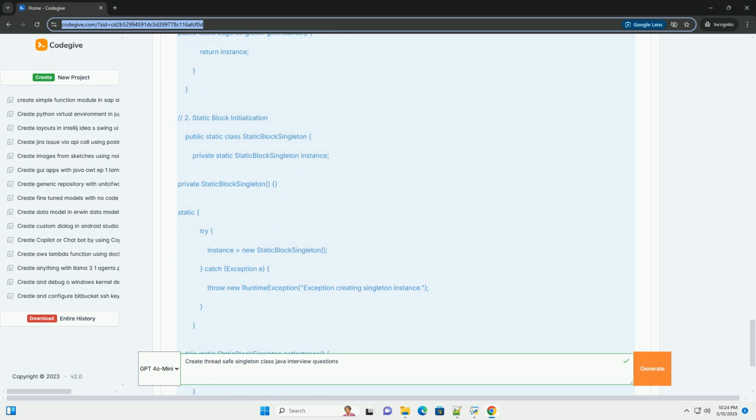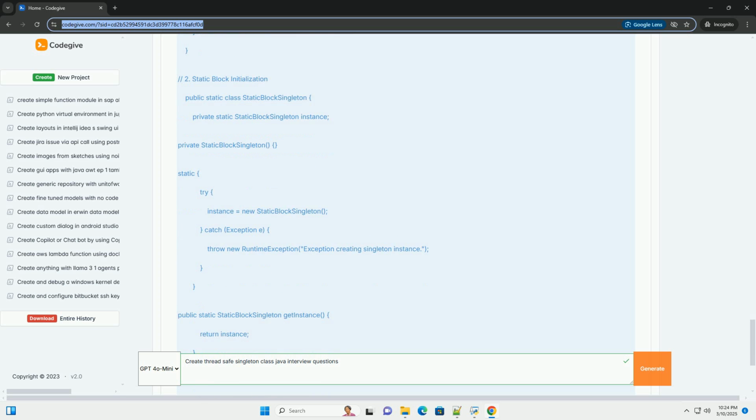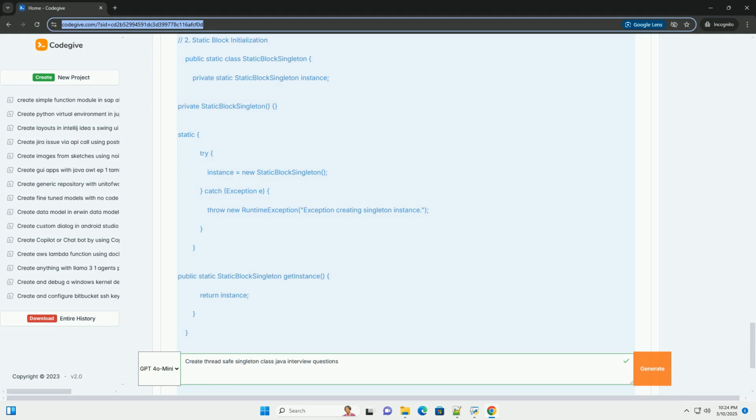Key characteristics of a singleton: Private constructor. The constructor of the singleton class is declared private to prevent direct instantiation from outside the class. Static instance variable. A static variable of the class type holds the single instance of the class. Static getInstance method. A static method, typically named getInstance, provides a global access point to the single instance. This method is responsible for creating the instance if it doesn't already exist and returning it.